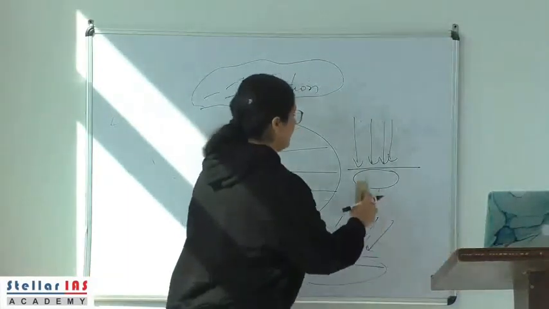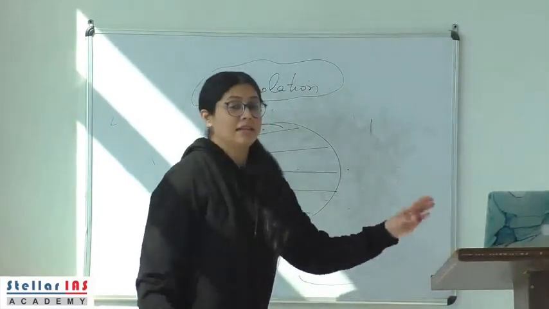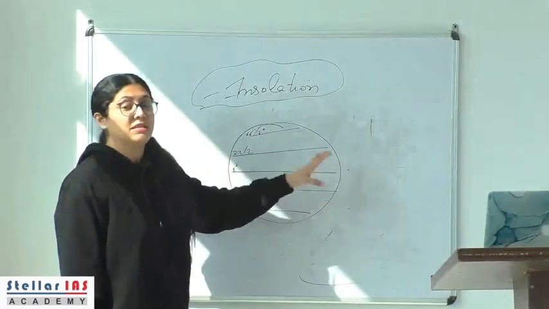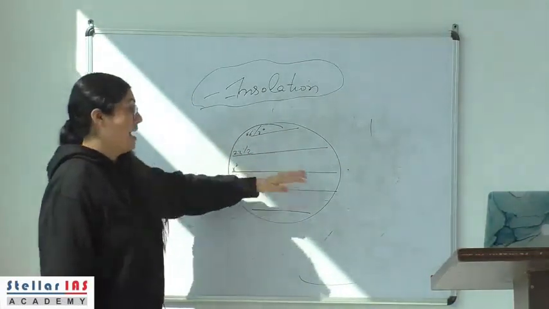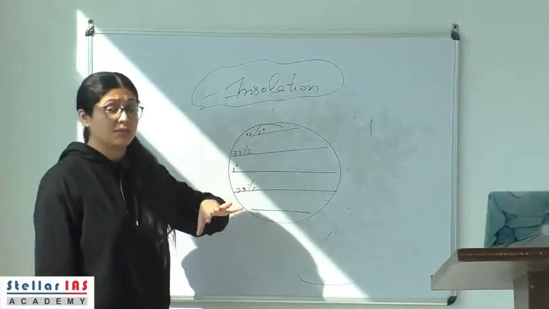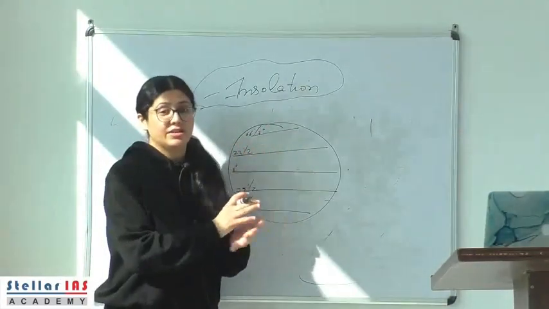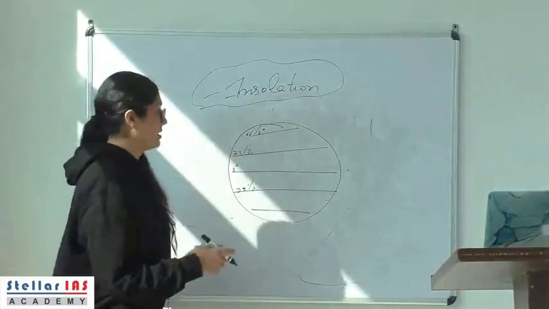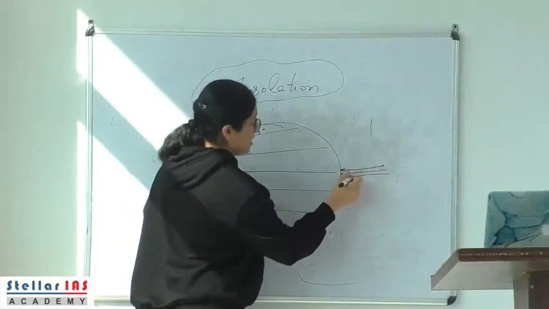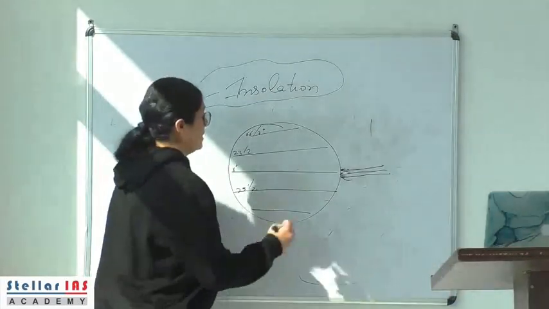Now this angle varies with latitude, right? The angle that is made by the incident or incoming solar radiation on the surface of the earth depends upon the latitude of the place. Higher the latitude of the place, lower is the angle that is made. That is, lower angle means higher the latitude, more slant are the rays that are striking the surface. If this is your equator, the rays are striking more or less perpendicular. So more insolation or more heat is received.